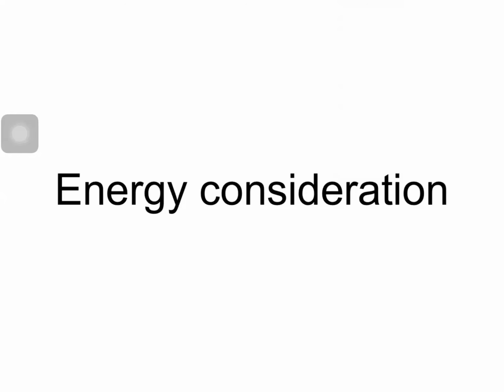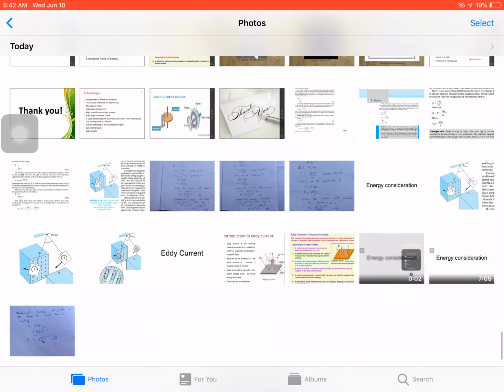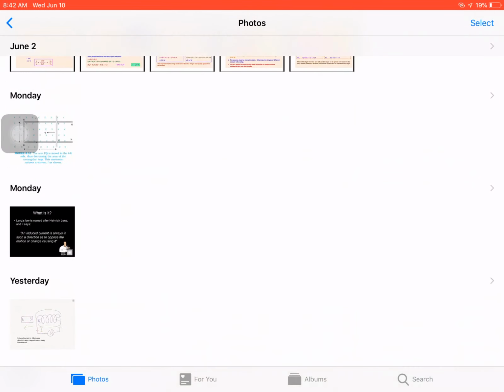Today I came with another concept: energy consideration and eddy current. First we see energy consideration. The energy consideration can be explained by use of the motional EMF diagram. Already, in the last class, I explained the motional EMF by the diagram.